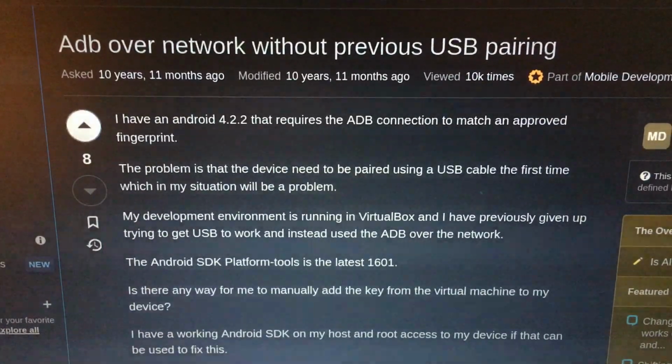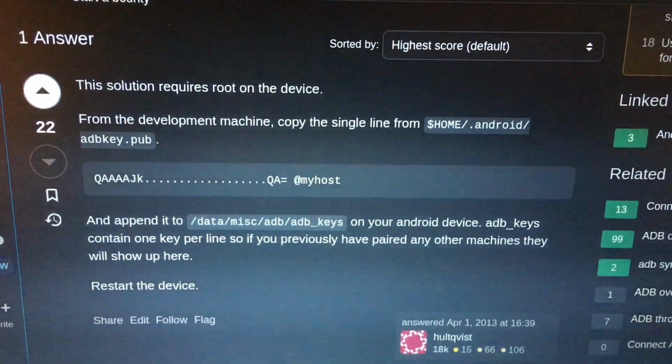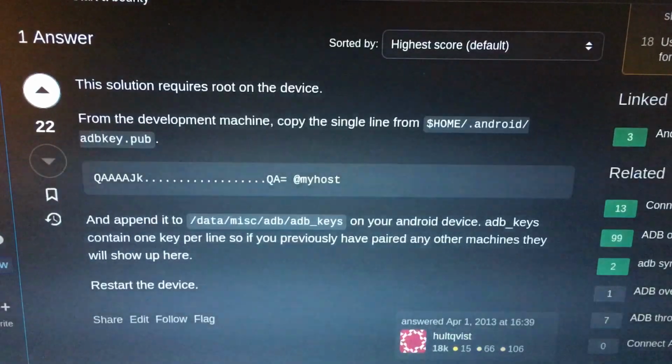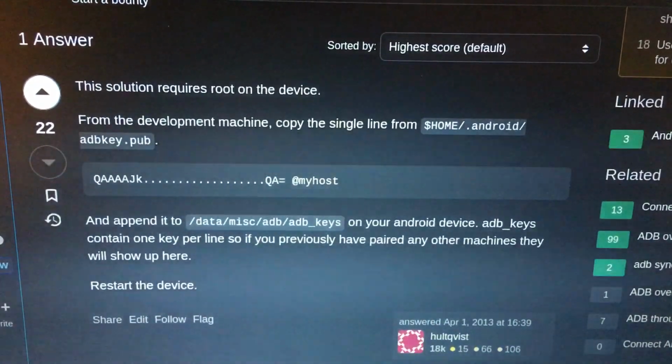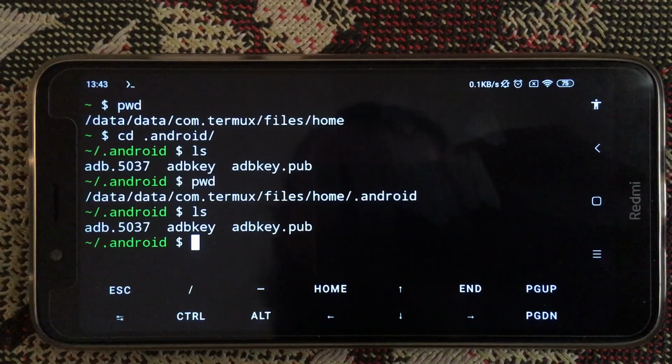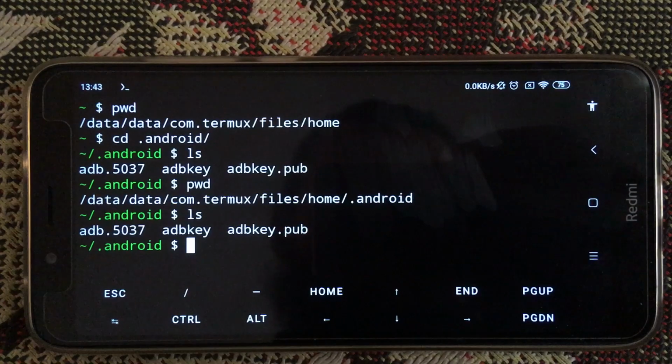Here is a related question. I will try this solution. The authorization key can be placed manually. Here is the path to the ADB public key.